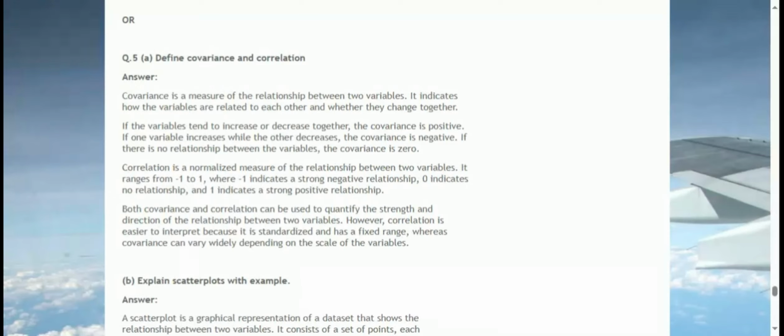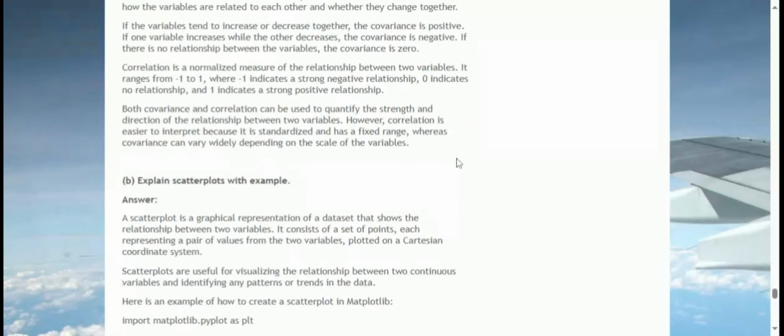Correlation is a normalized measure of the relationship between two variables. It ranges from -1 to 1, where -1 indicates a strong negative relationship, 0 indicates no relationship, and 1 indicates a strong positive relationship. Both covariance and correlation can be used to quantify the strength and direction of the relationship between two variables. However, correlation is easier to interpret because it is standardized and has a fixed range, whereas covariance can vary widely depending on the scale of the variables.